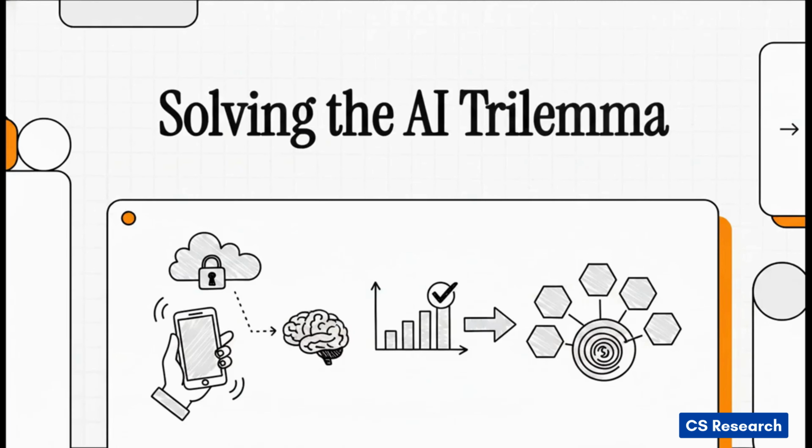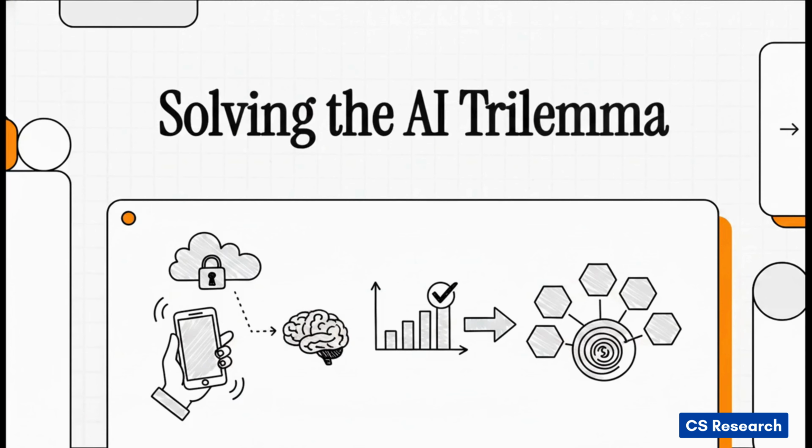Welcome to the Explainer. Let's just jump right in, shall we? Today, we're looking at a massive fundamental tension right at the heart of modern artificial intelligence. The big question is, how do we make our phones incredibly smart without exposing our private data to the cloud or completely draining our cellular bandwidth in the process?